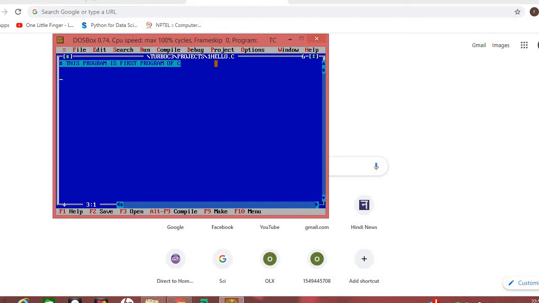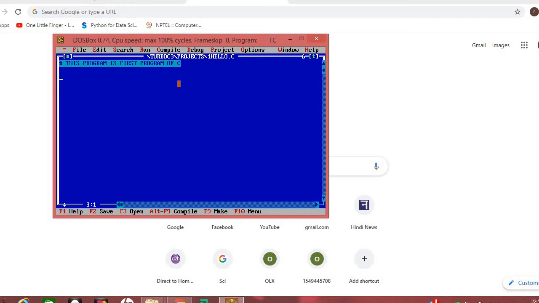The main thing where students make the mistake is the file name. This one is hello.c. If this one is CPP, then there are changes from C to CPP, but I am writing the program with the .c extension. So while you are practicing, that means you are copying your program on your laptop, just make sure that you are using the .c extension.